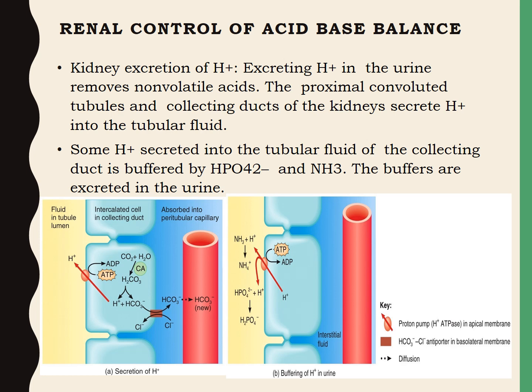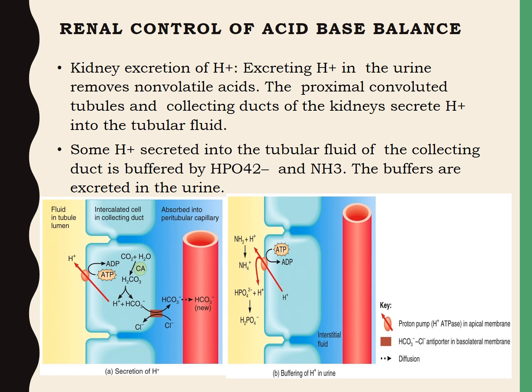These two are the most plentiful buffers in the tubular fluid of the collecting duct, and the monohydrogen phosphate and ammonia will combine with the hydrogen which is secreted into the tubule lumen, and produce dihydrogen phosphate ion and ammonium ion, because these ions cannot diffuse back into the tubule cells and they are excreted in the urine.